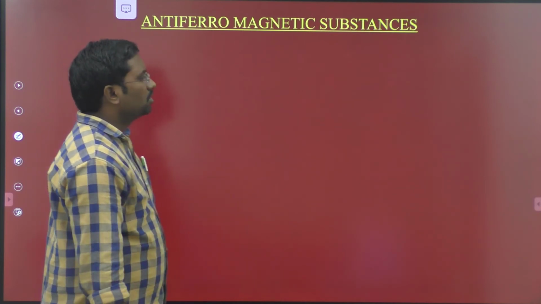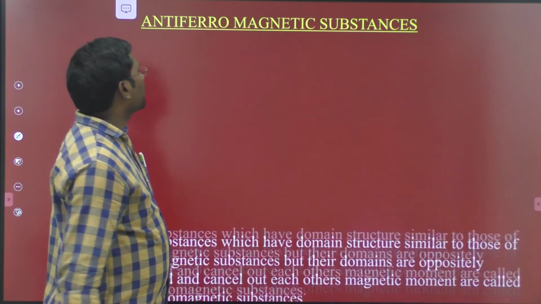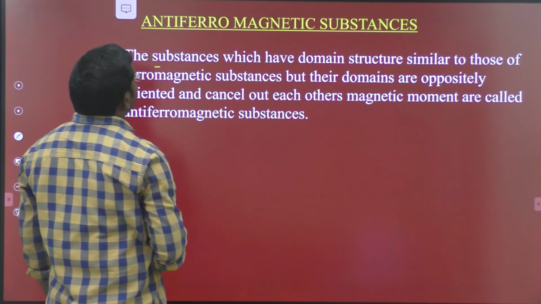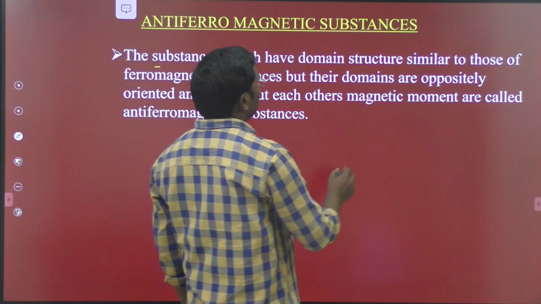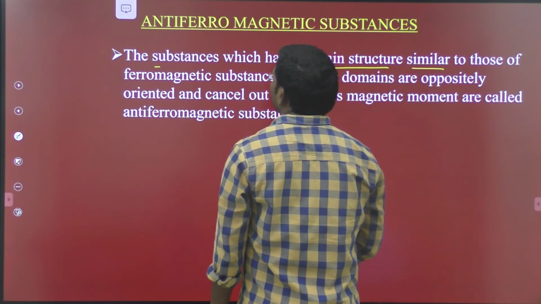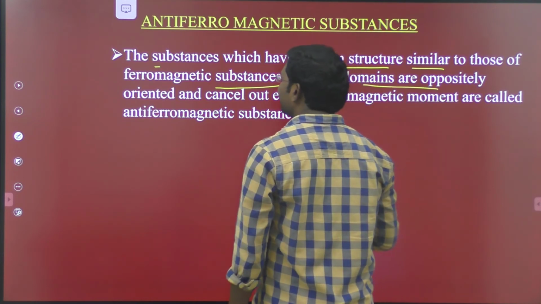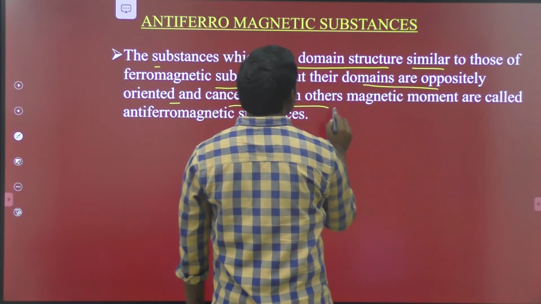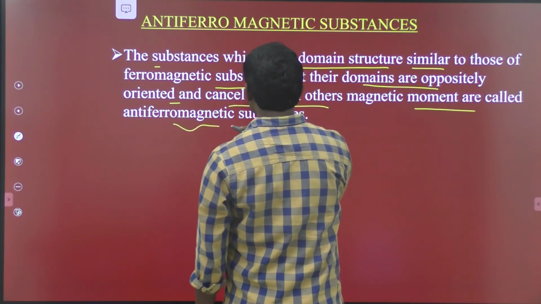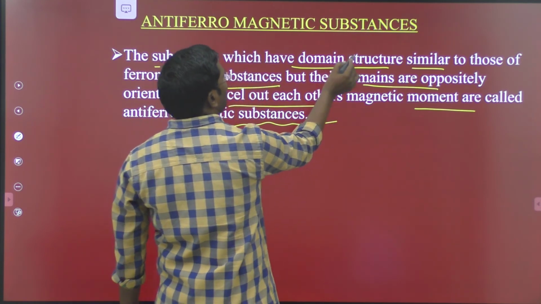Next one, antiferromagnetic substances. Para, dia, ferro, antiferromagnetic substances. So what are antiferromagnetic substances? The substances which have domain structure similar to those of the ferromagnetic substances, but their domains are oppositely oriented and cancel out each other's magnetic moment, are called antiferromagnetic substances. So here the important thing is the domain structure.